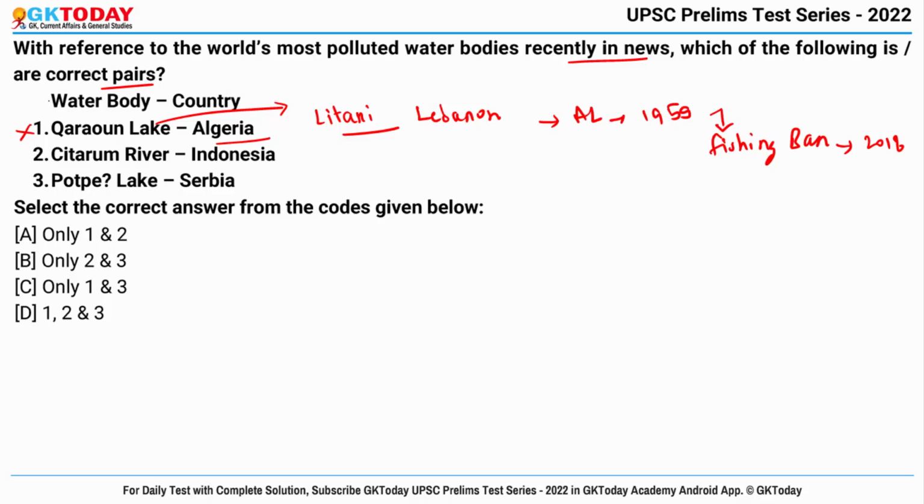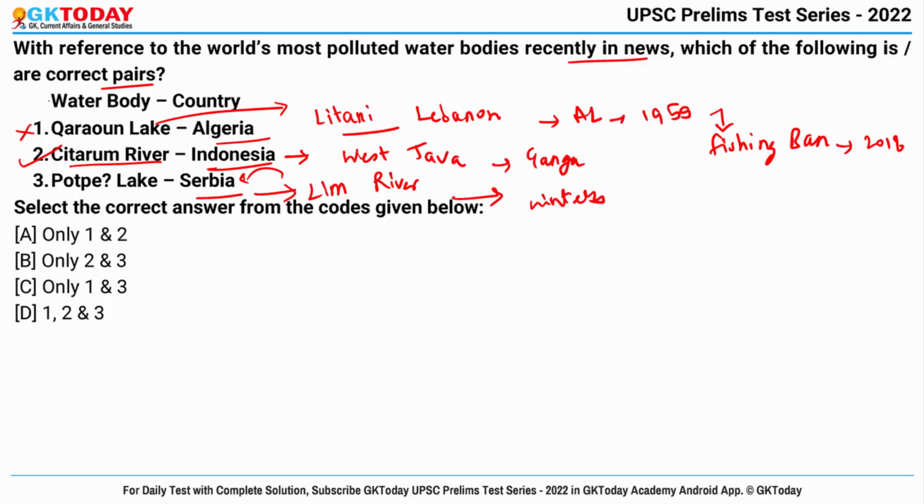So this is wrong. Second is Citrum River, Indonesia. Actually this river is the longest river that flows in Indonesia's West Java, and it is often considered as the most polluted river in the world after the Ganga River. Okay, this is correct. And third is Potpe Lake in Serbia. The Potpe Lake is located on the Lim River in Serbia itself, and the river washes down garbage from landfills that are located on its banks into the lake, especially in the winters. So this is also correct, and the right answer becomes only 2 and 3.